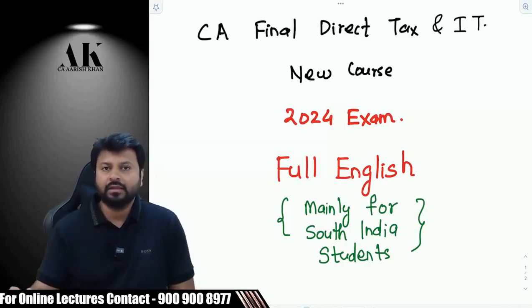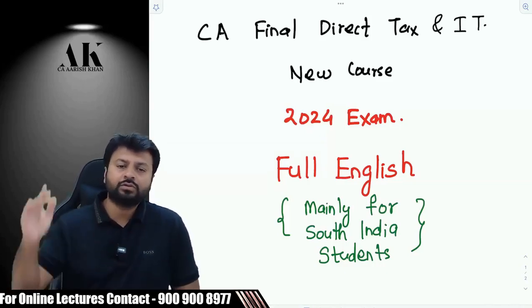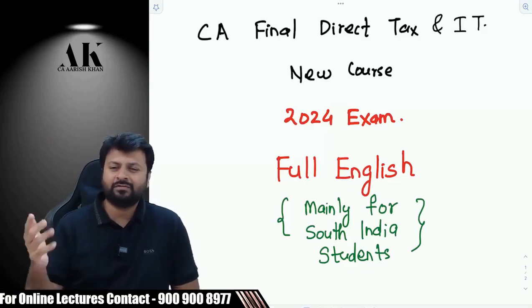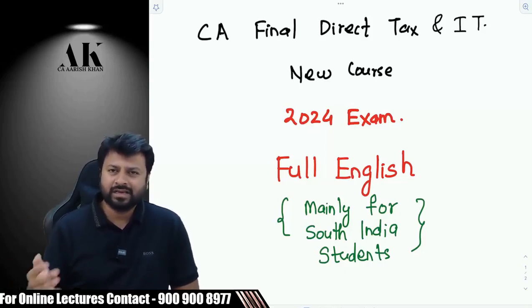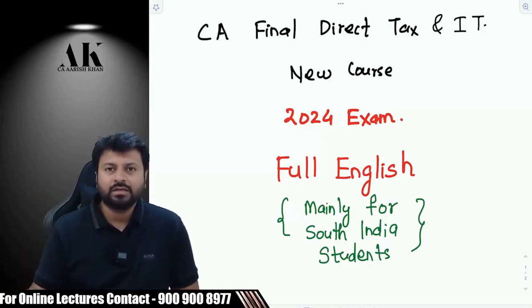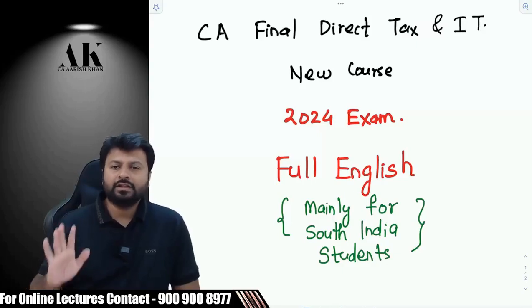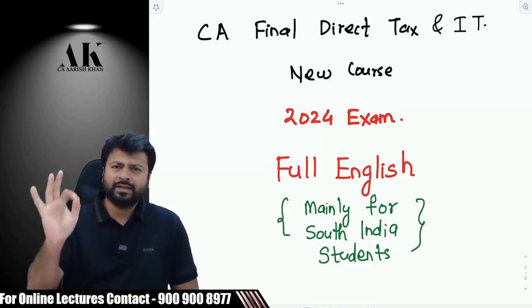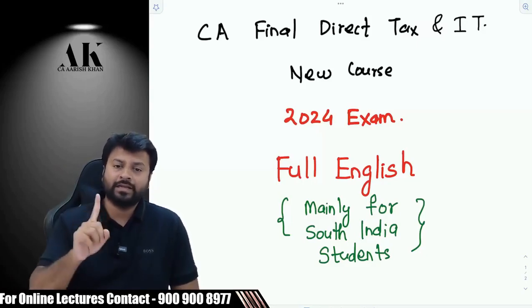Second thing, in the new course, if you go through the prospectus of the ICAI, which they have brought, around 175 or 176 pages, I think you might have gone through that, what exactly the new course is all about. In that they have very clearly written the objective of the course. We want to test practically.